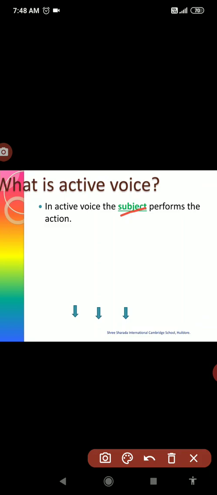So here the subject means, in a sentence, who is performing the action, a noun which is performing the action in a sentence. That will always be in the beginning of the sentence, and that is called the subject. In active voice, or in active sentences, the subject performs the action.